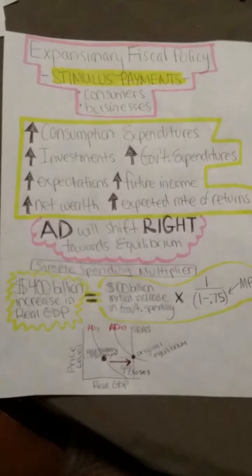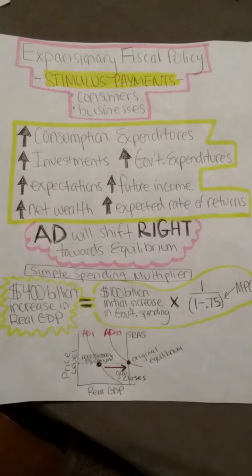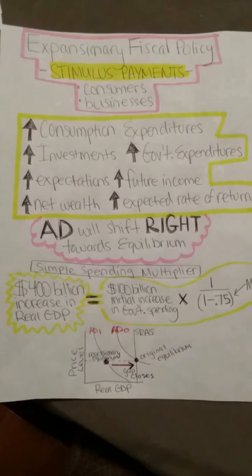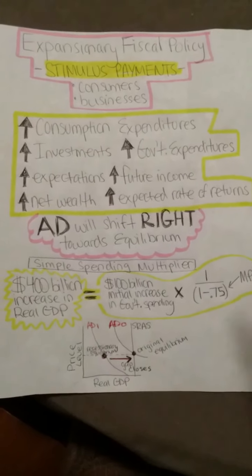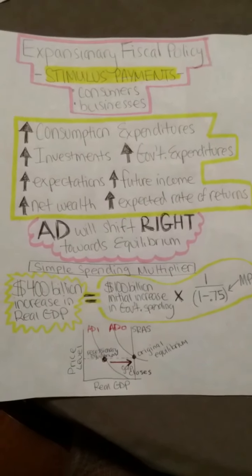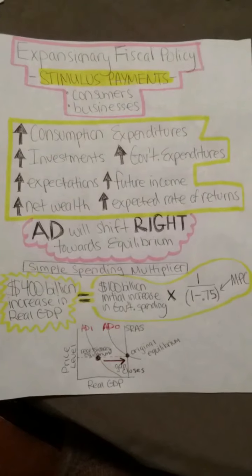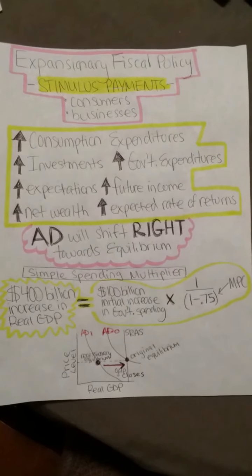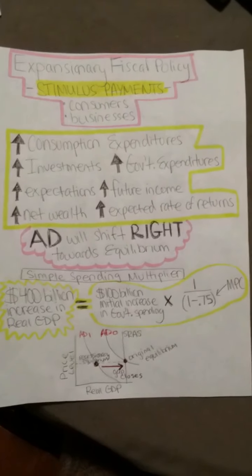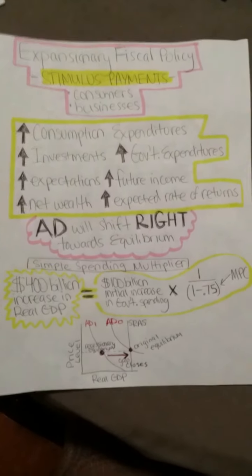disinfectant to be found. I believe that an expansionary fiscal policy in the form of stimulus payments for consumers and businesses will fix our economy. This will lead to greater consumption of goods and services, greater investments, and increased government spending. This will also increase expectations, future income, net wealth, and expected rates of return. Aggregate demand will shift right back towards its normal equilibrium.